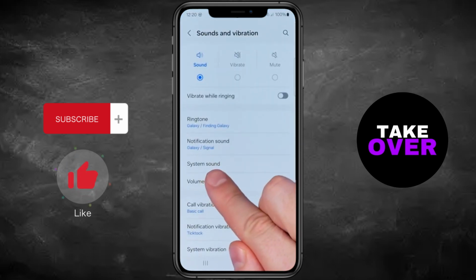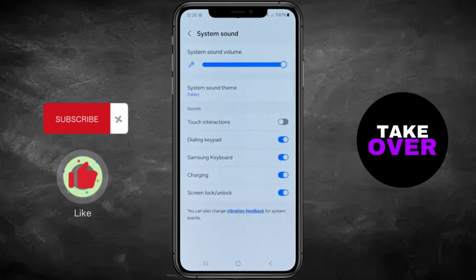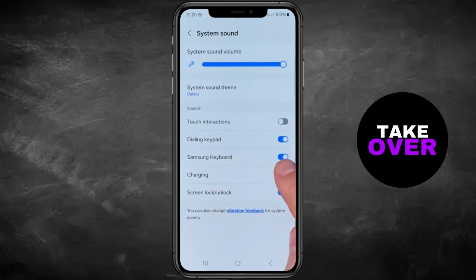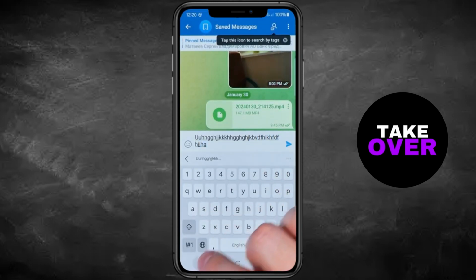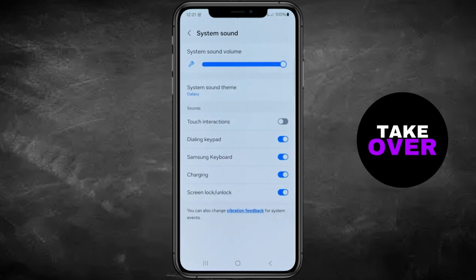gear icon. Within Settings, scroll down and tap on Sounds and Vibration. Here, you'll easily locate the option for System Sounds and toggle off the Samsung keyboard sound. Additionally, you can adjust the volume level of System Sounds by dragging the slider to the left for a quieter